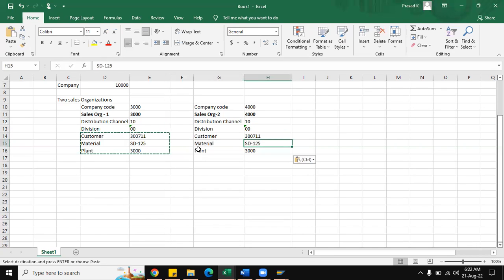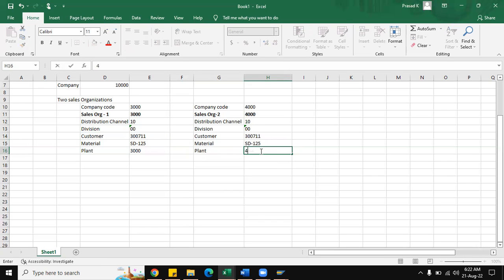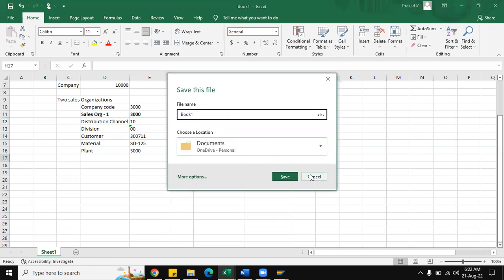If this material is not extended to plant 3000 and plant 4000, then we will not be able to deliver the goods to the end customer.